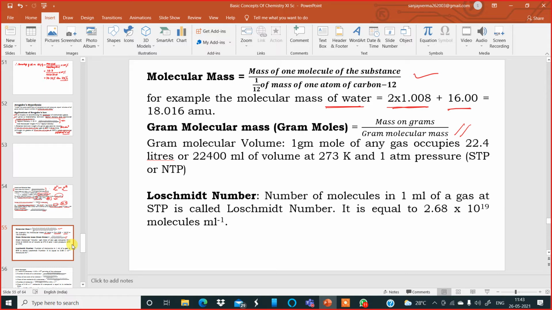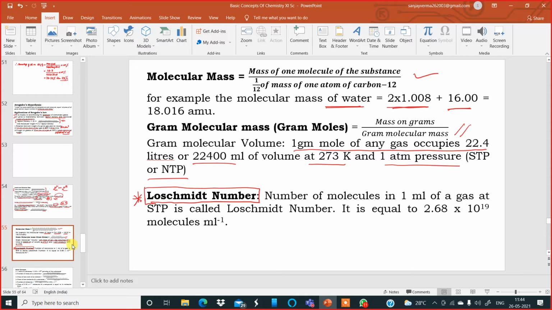Okay. Now gram molecular volume is another concept for the molecules. 1 gram mole of any gas contains 22.4 liters, or 22,400 milliliters, at a temperature of 273 Kelvin and 1 atmospheric pressure, or NTP. Now there is one concept over here which is called the Loschmidt number. Loschmidt number. Please keep this in your mind permanently today. Okay, I'll explain it.